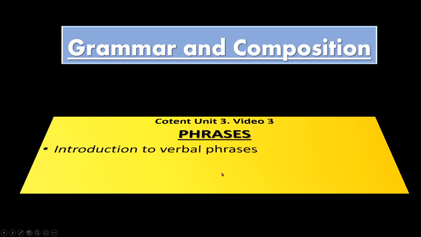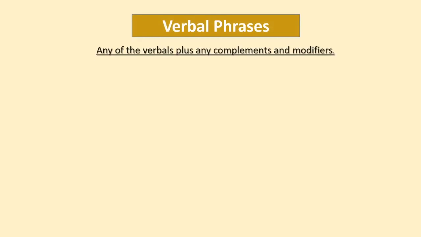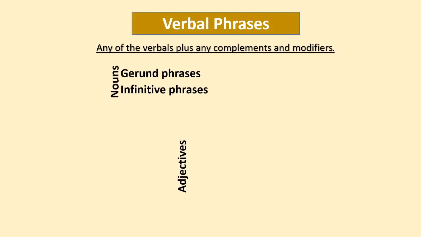We are covering a short introduction on the verbal phrases and gerund phrases. We have verbal phrases of three types, sorry. We have the gerund phrases and infinitive phrases functioning as nouns, and we have the participial phrases functioning as adjectives.